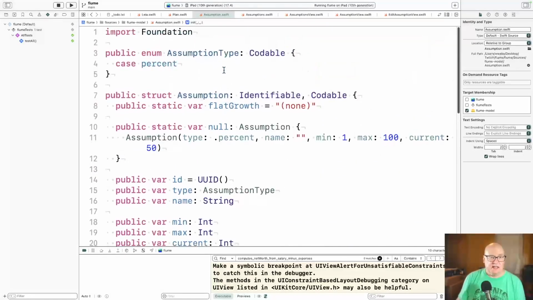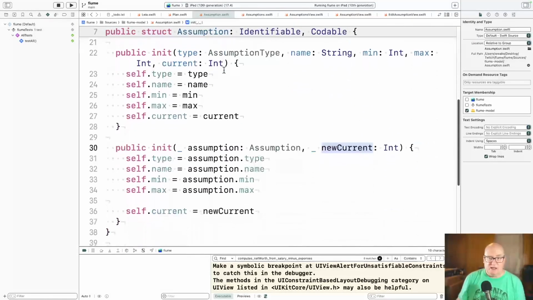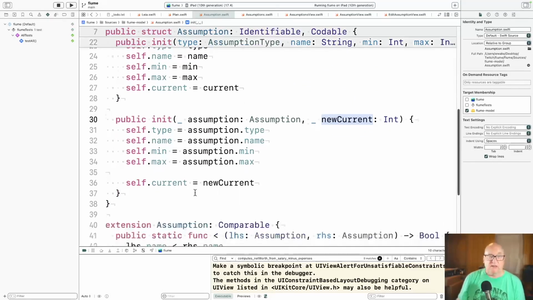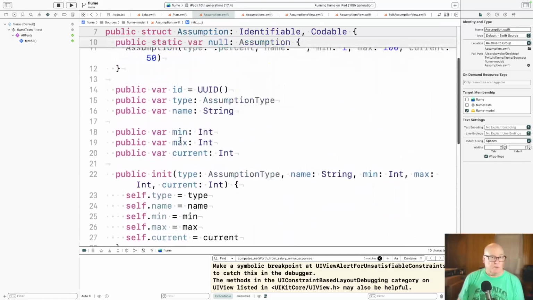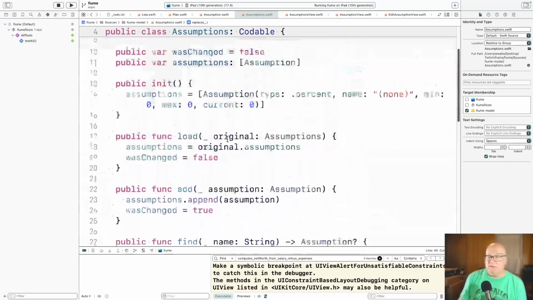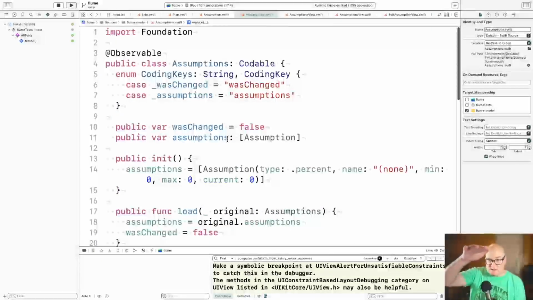All right, now as it stands, this is very minimal behavior, almost none really. It's just a data bag for this thing that's out there. And I don't think it'll grow much in concept from that, but for the computation of net worth and things like that, we'll have to consult an assumption to say what's your current value and know whether it's dealing with percent or whatever.